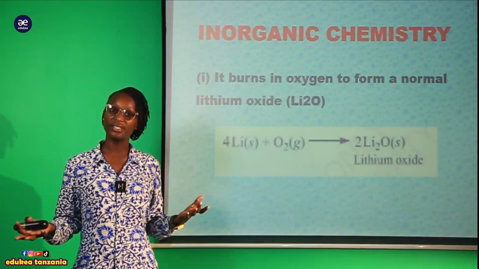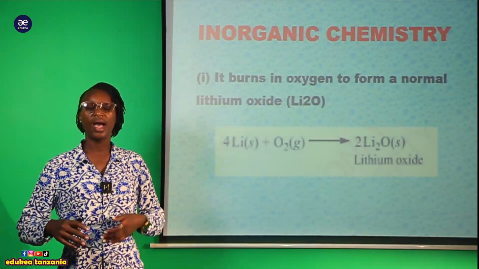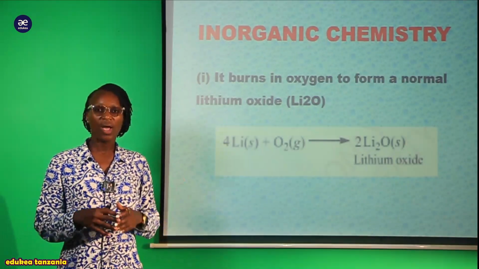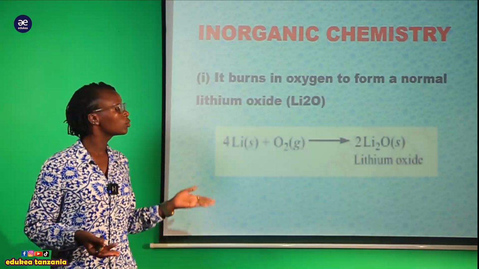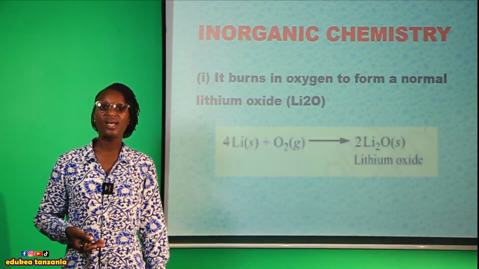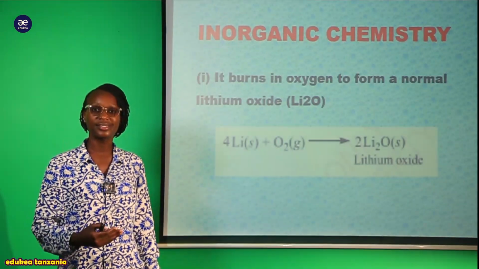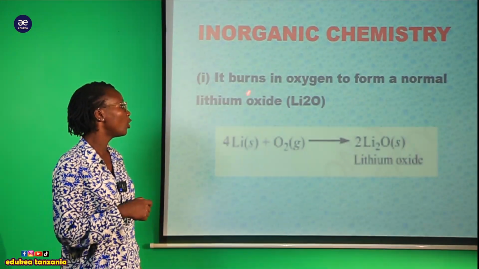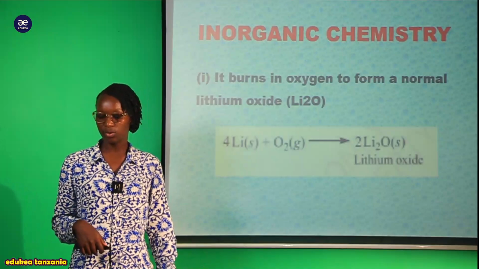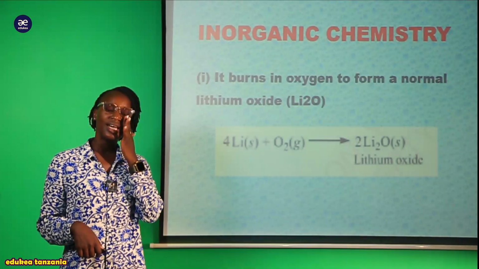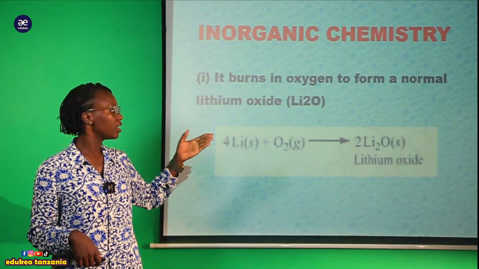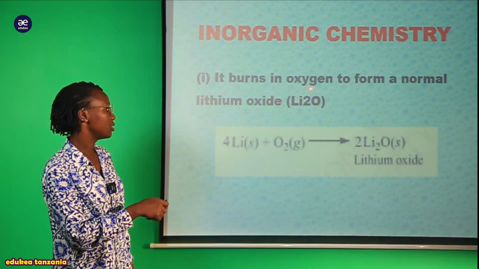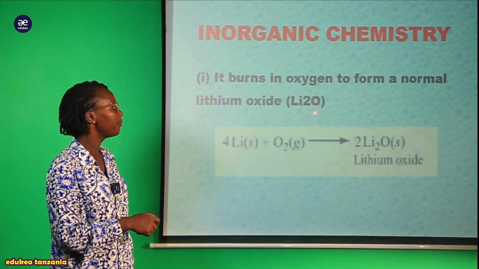We know that we have different kinds of oxides. We have oxide, peroxide, hydroxide, superoxide, different categories of oxide. Lakini utaona kwamba this lithium, once it burns in air, for instance in oxygen gas, obviously directly we are going to form a normal lithium oxide. Tunapozungumzia normal lithium oxide, it means the metal oxide as usual. Kwamba metal ni lithium, lakini we have the oxide compound associated with it. As you see here, this is the lithium oxide.